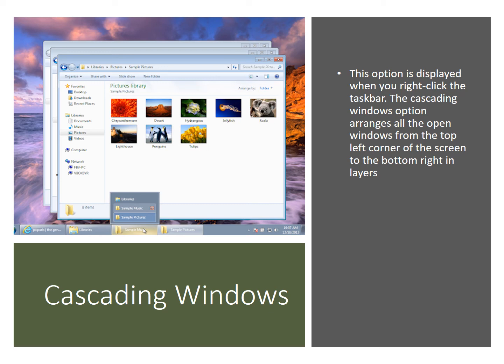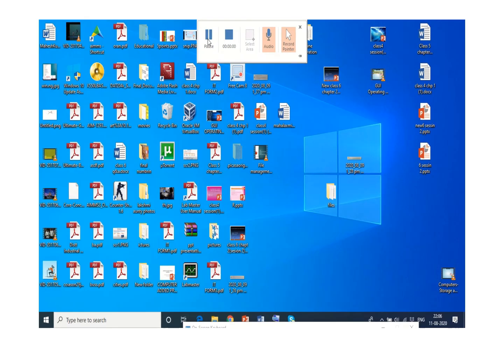Cascading windows. This option is displayed when you right-click the taskbar. The cascading window option arranges all the open windows from the top left corner of the screen to the bottom right in layers. This we can see in the video in the next clip. Now we'll understand what cascade is with the help of this video clip.